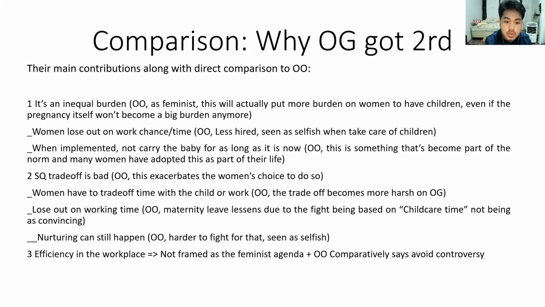Lastly, their argument coming from their DPM talked about the efficiency in the workplace. They never framed why this was part of the feminist agenda to have pure efficiency. That's more of a capitalist argument. And OO comparatively says that they want to avoid controversy as the feminist movement. So as far as benefits from this that are not directly reliant on pregnancy, OO were more direct with that.